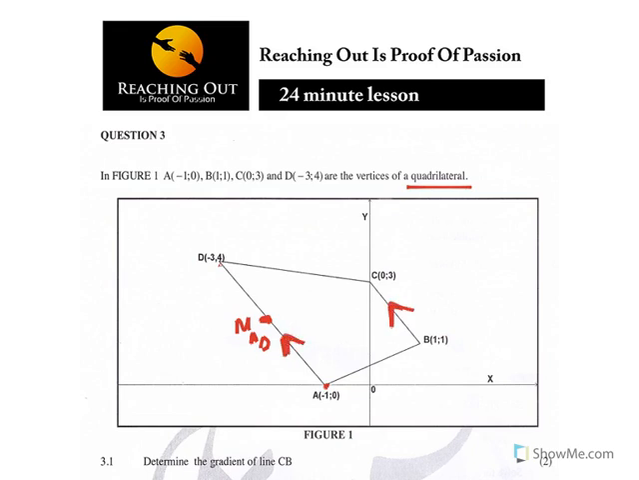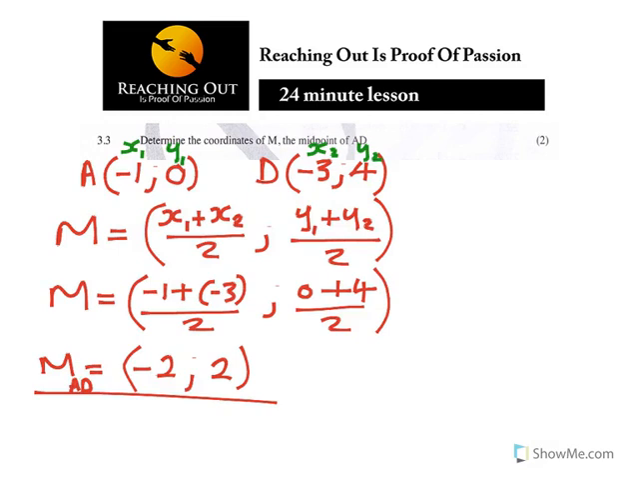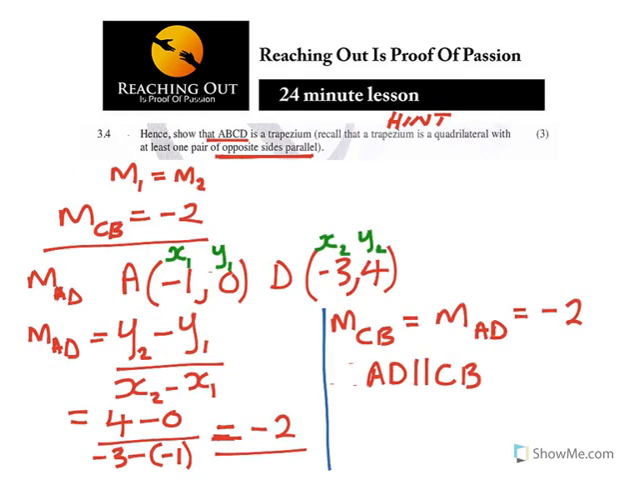So these are opposite lines. Recall that for a trapezium, if one pair of opposite lines is parallel, it means it's a trapezium. So what we note now is that yes, AD is parallel to CB, by proving the gradient. Therefore, in that case, you can now conclude and say, therefore, ABCD is a trapezium. That's what you just proved.